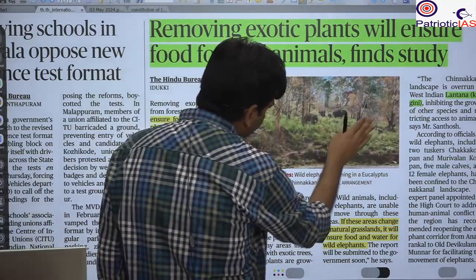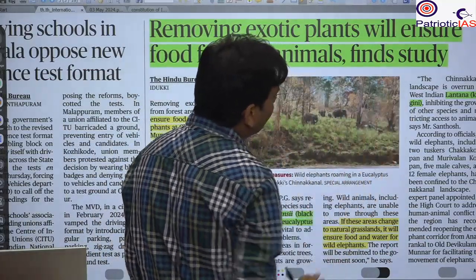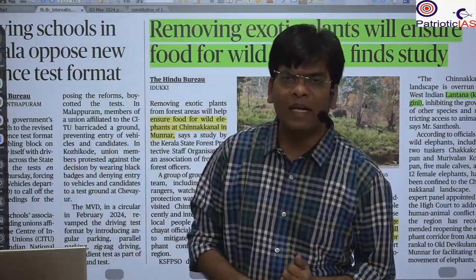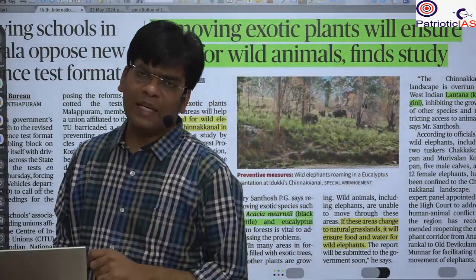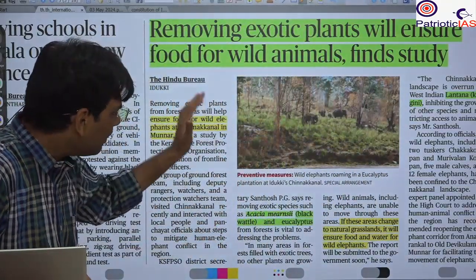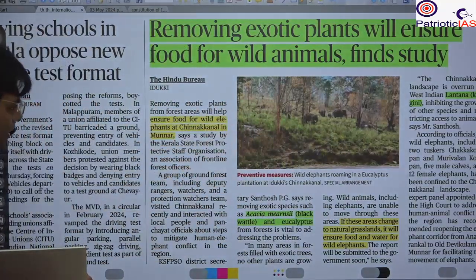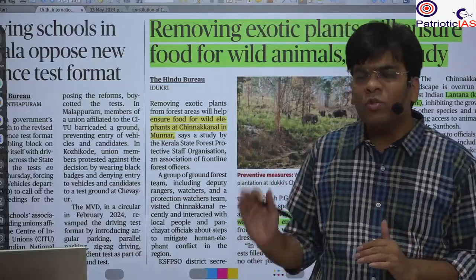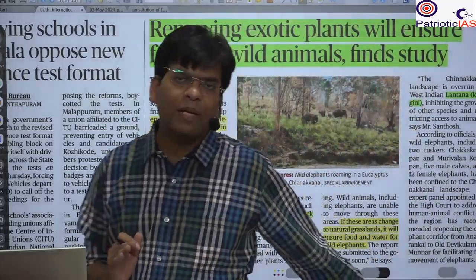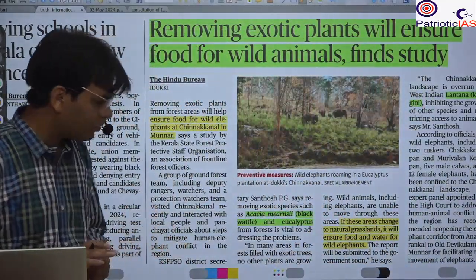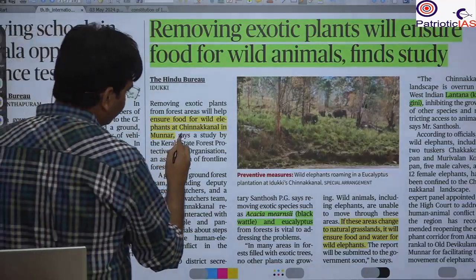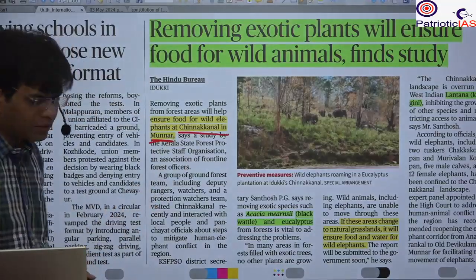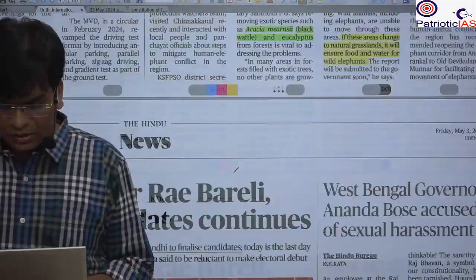In their forest, these eucalyptus and lantana have filled up. What are they doing? They are coming out of the forest and attacking the settlement areas of humans. This is the main issue, and if we change these exotic species, we can reduce the human and animal conflict. That is the main outcome of this study. This is coming from the Chinnakanal area of Munnar. This is the forest area in Munnar, in Kerala.